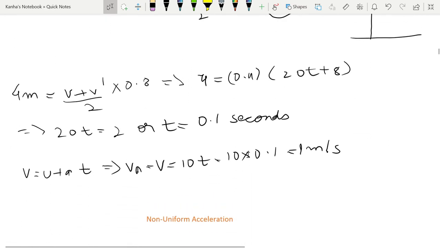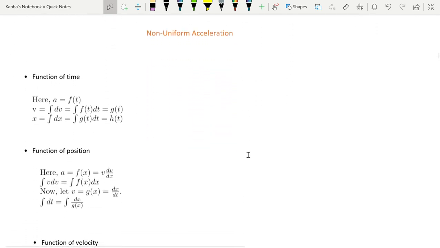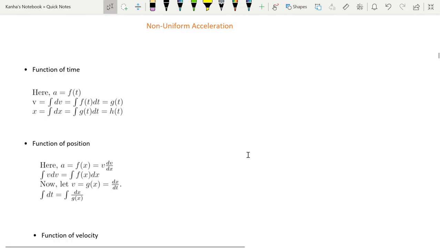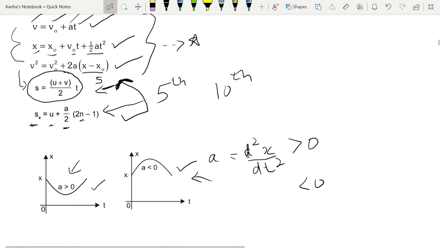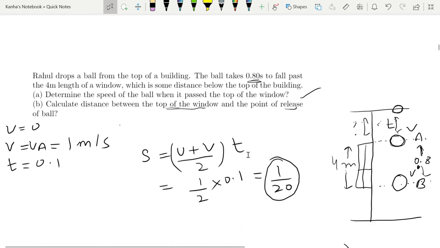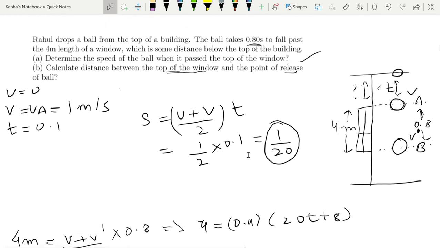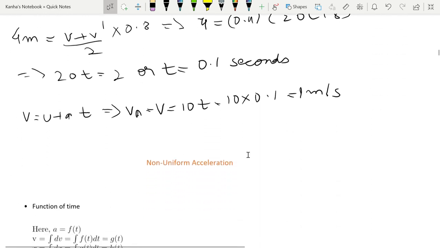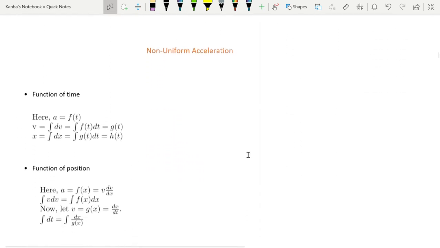Let's go down. Non-uniform acceleration. Now, till this point, acceleration was a constant. You could use all the above equations only when acceleration was a constant. When acceleration is non-constant, you can't really use these equations in your answers. So always look for the term constant acceleration in your question.